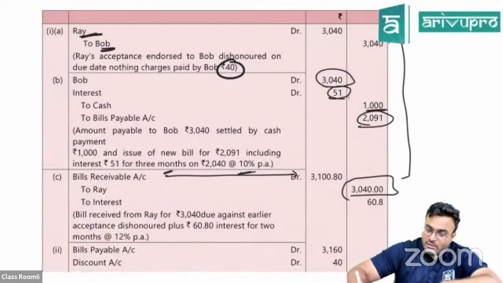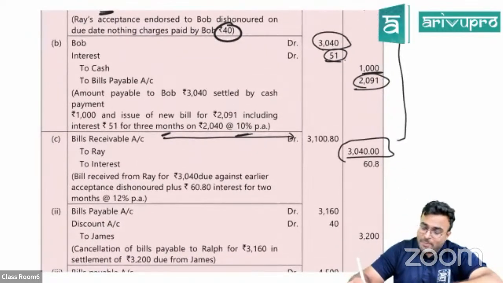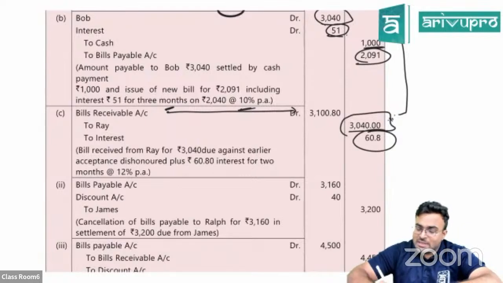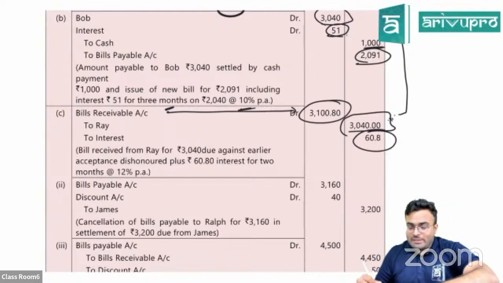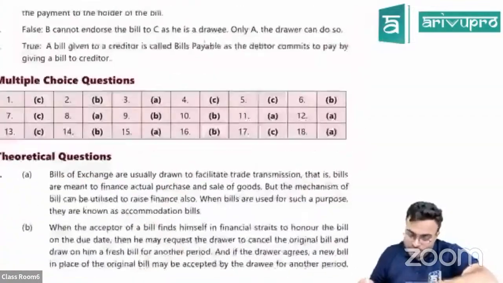Can you see over here? From here, you were supposed to pay me 3,040. Now that 3,040 Ray will pay, plus he has also agreed to give interest at the rate of 12%. Compute it for 2 months and you will get 60.8. That will be the new bill amount. Okay, that is the first thing. Now go into the second one.